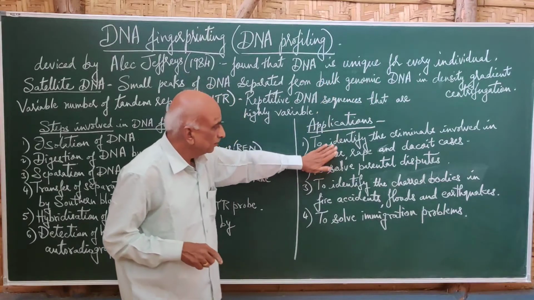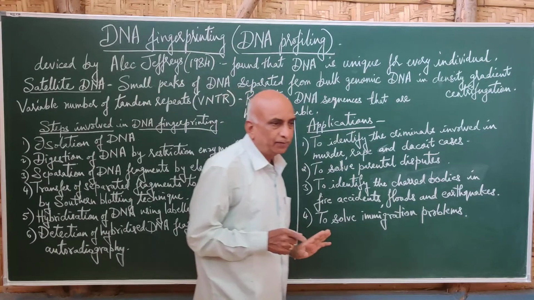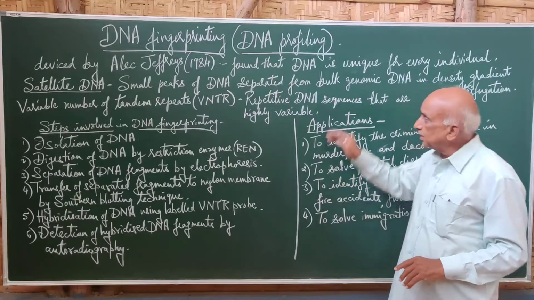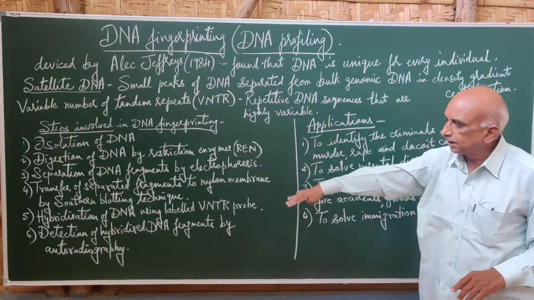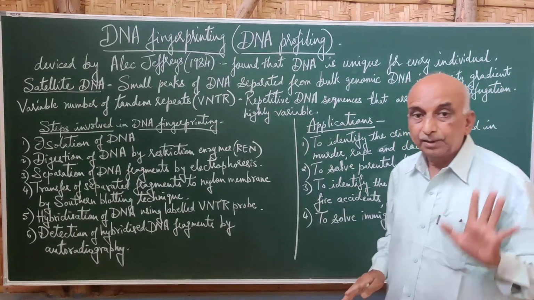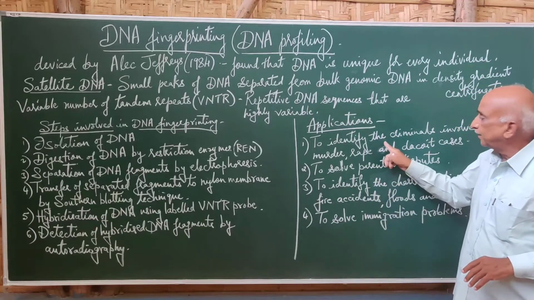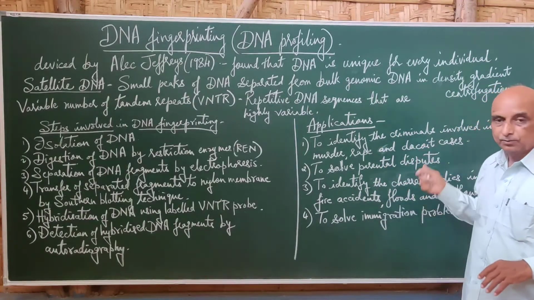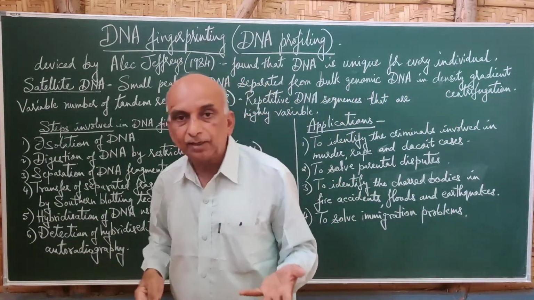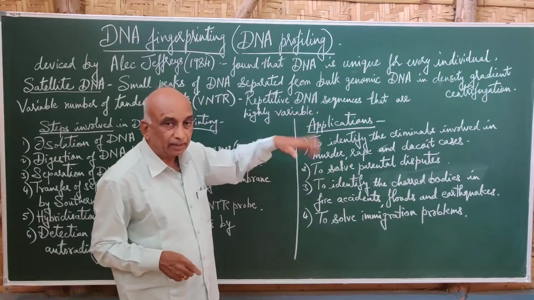Now this technique has been used for various purposes. These are the applications. However, Alec Jeffreys did not discover it for this purpose. When he conducted this technique, he only concluded that the DNA is unique for every individual. But now it is applied in very important circumstances, to identify a person or a criminal who is involved in a murder case or a rape case or even a dacoity, robbery, like that, by collecting the DNA of that individual.